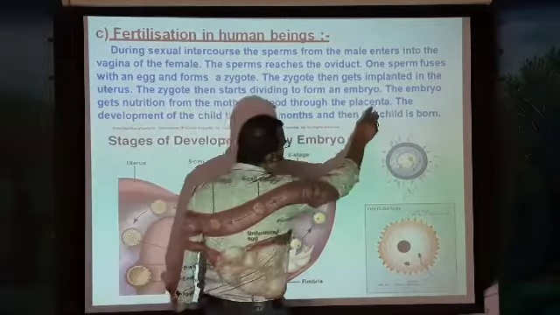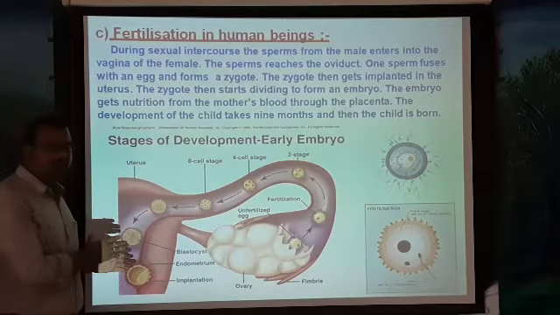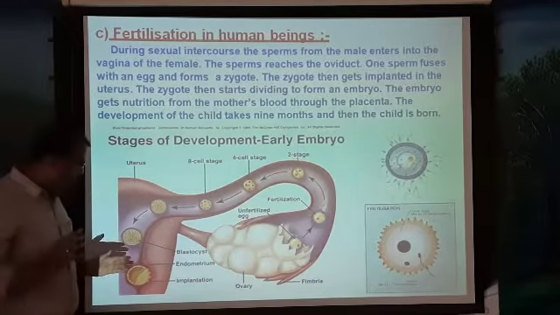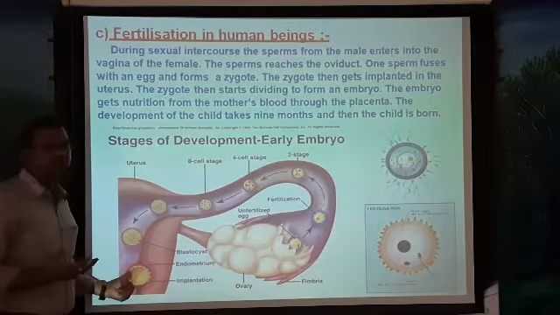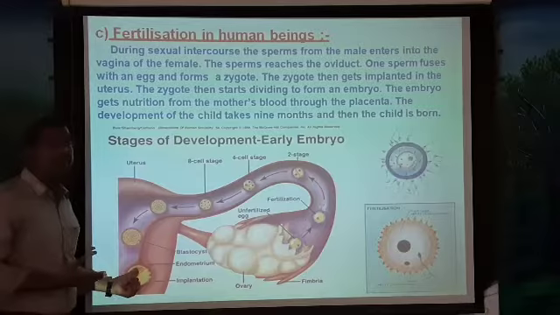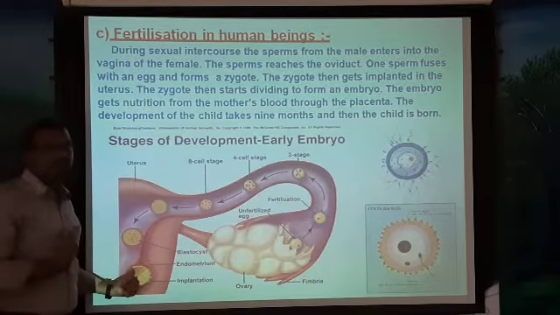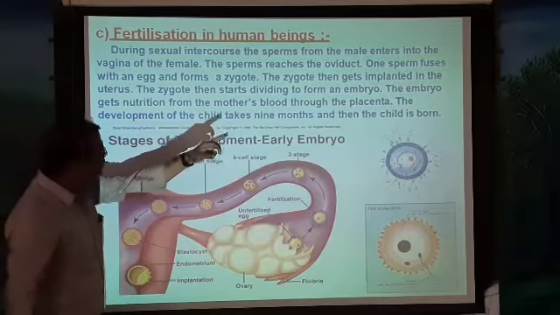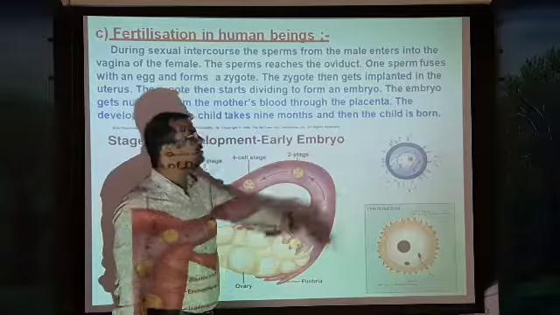Everything for the development of the baby goes through one particular structure called the placenta. So the placenta is a bridge between the fetus and the mother's body. The placenta not only transfers nutrition for the baby's development, it also carries away the waste generated from the developing baby. The development of the child takes 9 months, then the child is born.